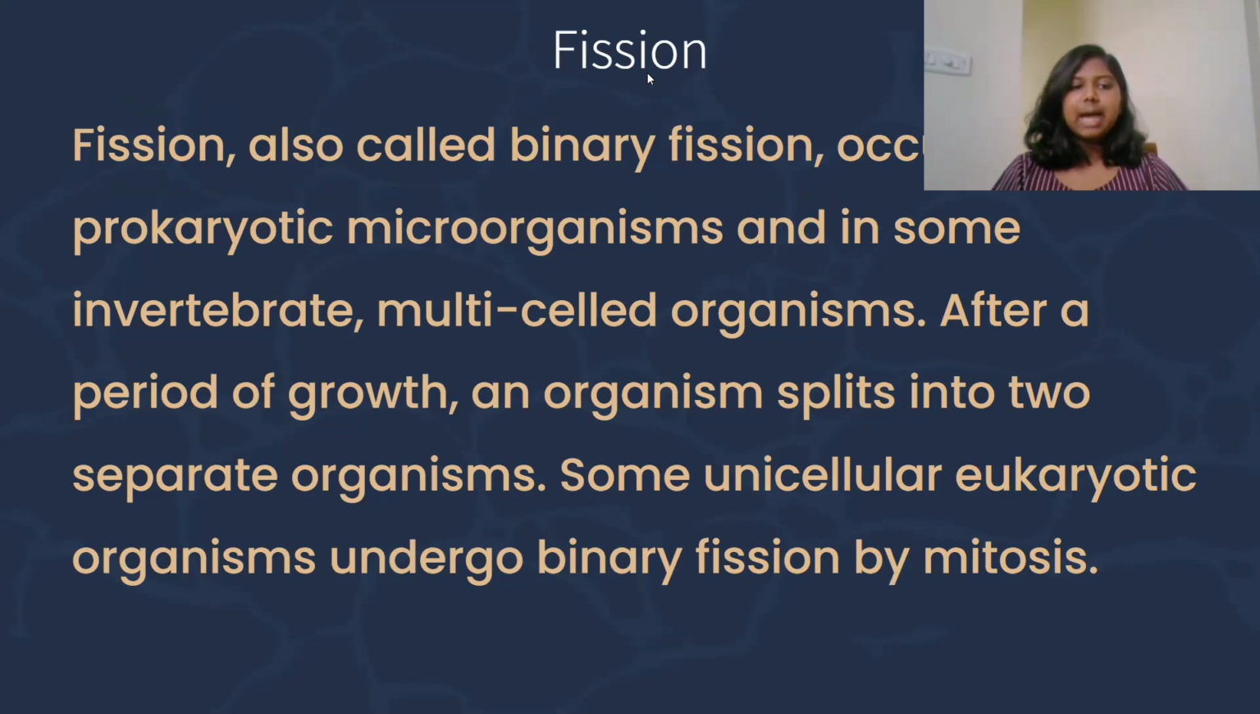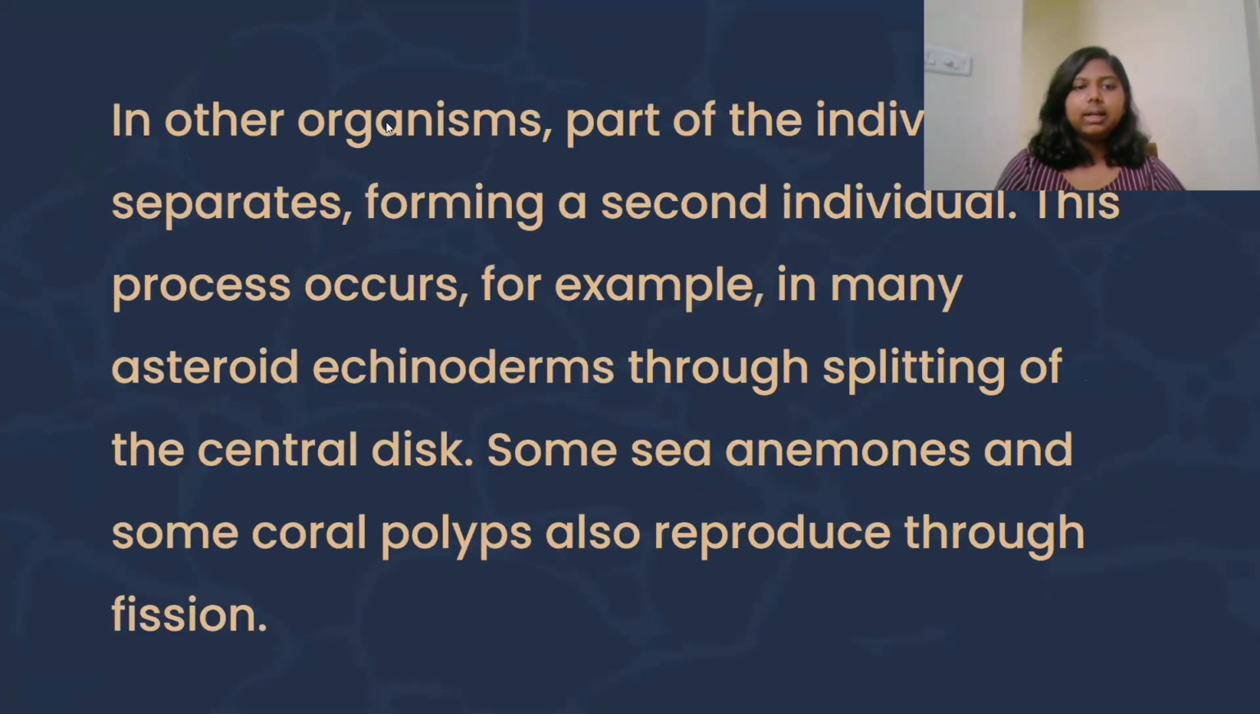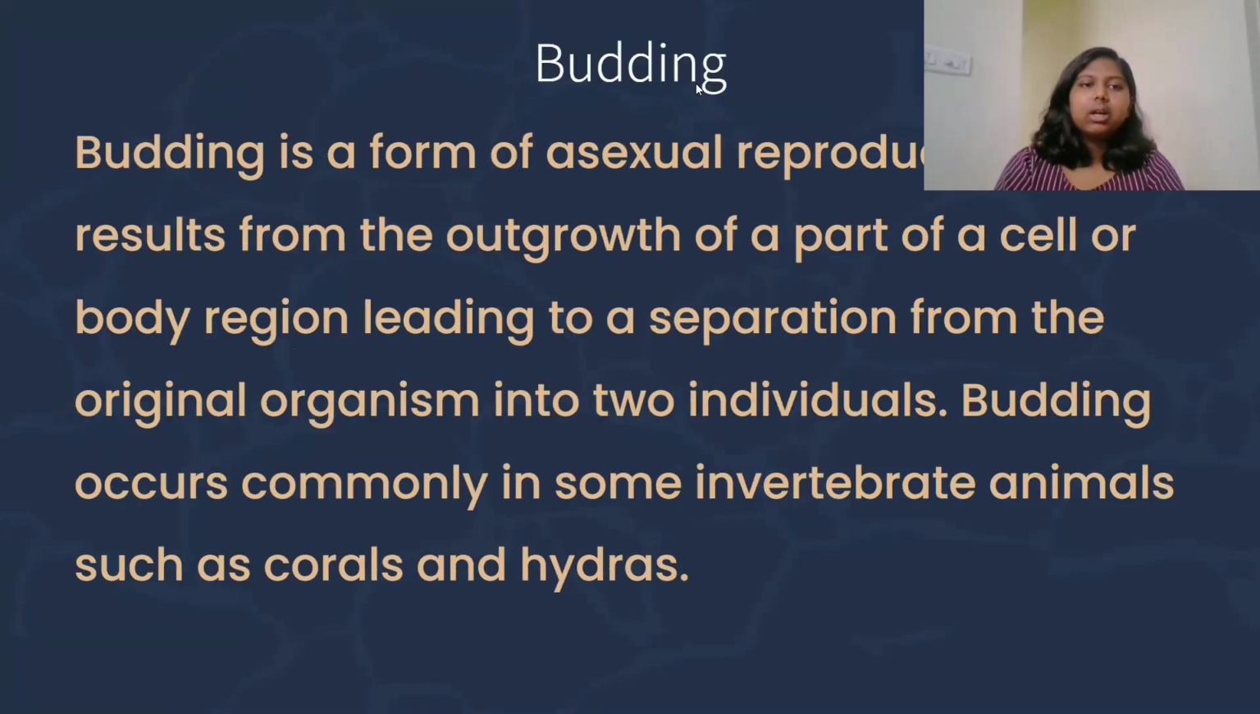Some unicellular eukaryotic organisms undergo binary fission by mitosis. In other organisms, part of the individual separates, forming a second individual. This process occurs, for example, in many asteroids, echinoderms, through splitting of the central disk. Some sea anemones and some coral polyps also reproduce through fission.